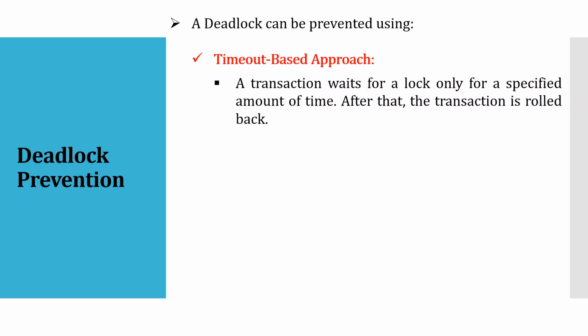So what will be done in this case? T1, T2 and T3 will wait for, let us say, 5 seconds. And in that 5 seconds, if the resource is not released by any of the transactions, then automatically all the transactions will be rolled back. So this is timeout. You are given some time limit. In that time limit, if the resource is released, then use it. If it is not released, then just roll back. This is what the timeout approach says.